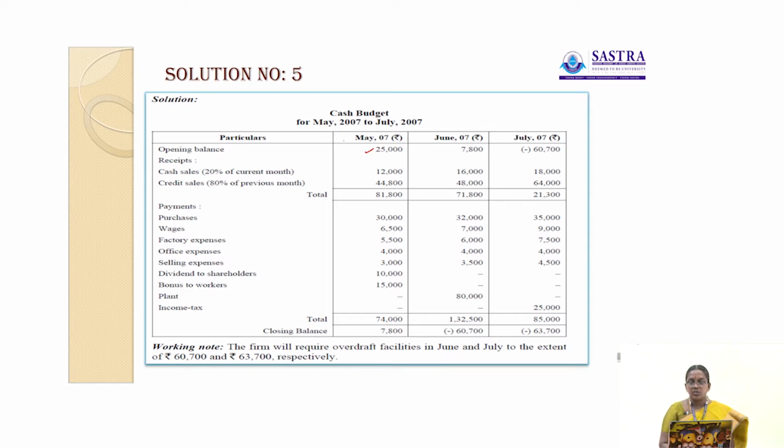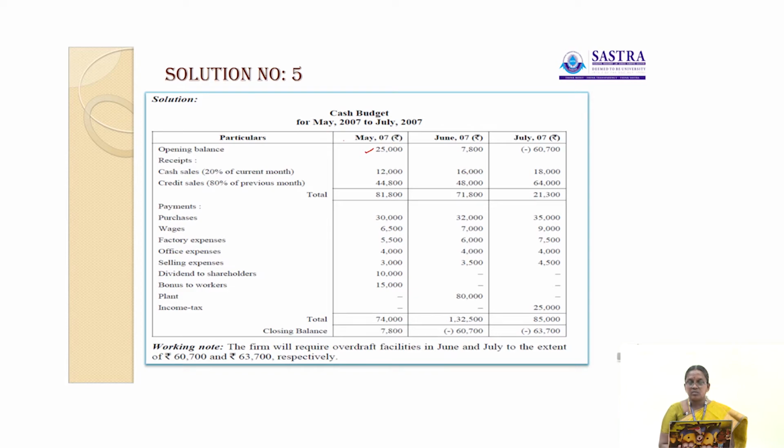So similarly we can do the other months. June 2007, 20% of the current month is paid in the month of June as immediate cash, and the other credit sales, 80%, is paid in the month of next month, 48,000.